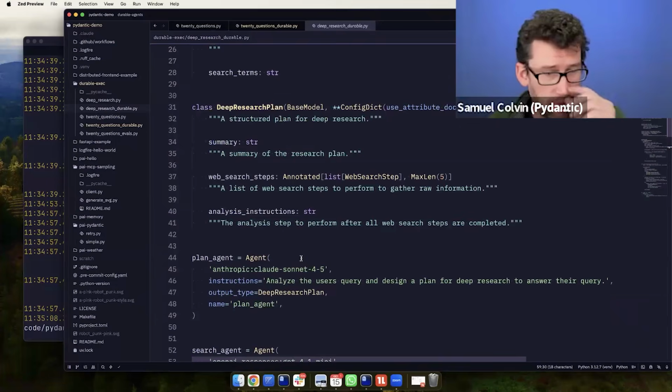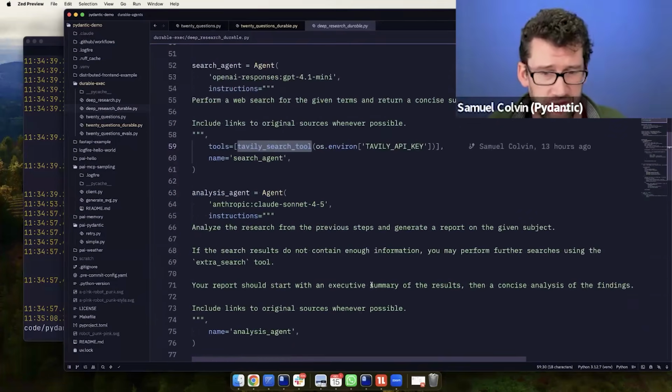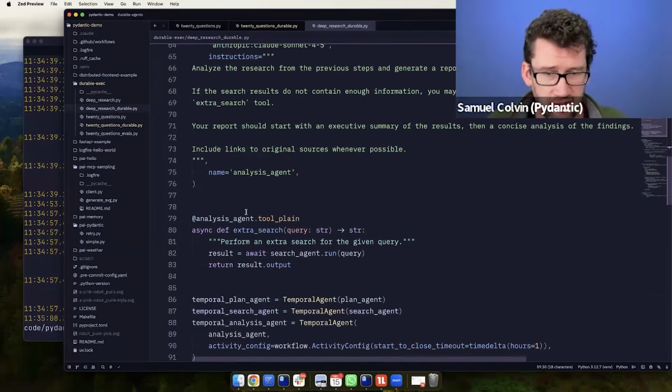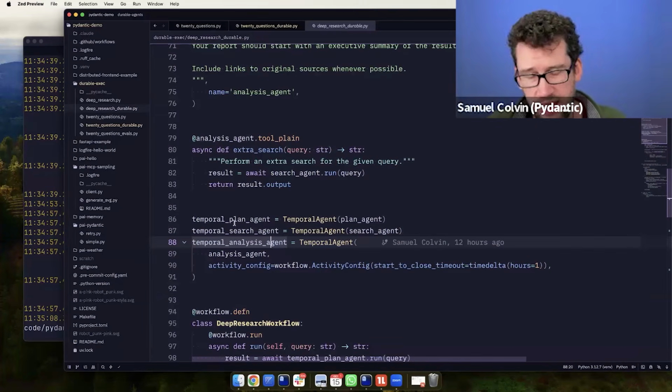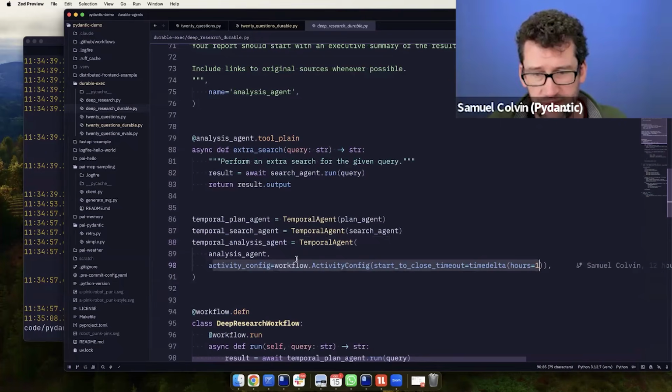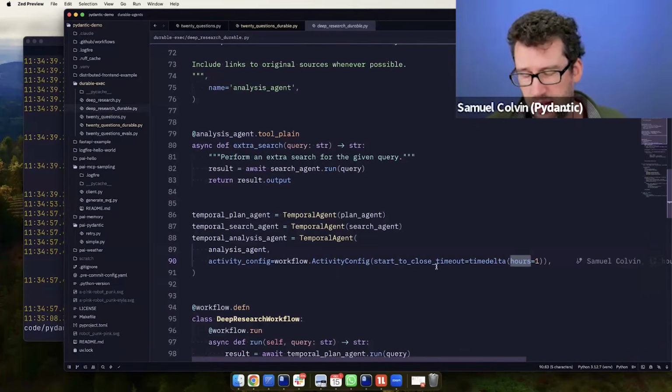I could probably have imported the code from the other module. I just decided to duplicate it to keep things easy. But you see, again, we do the same thing. We wrap our agents in temporal agent. This analysis one can take more than whatever the default activity duration is, because it's a long build up of a summary. I think it was taking longer than 2 minutes or whatever the default is.